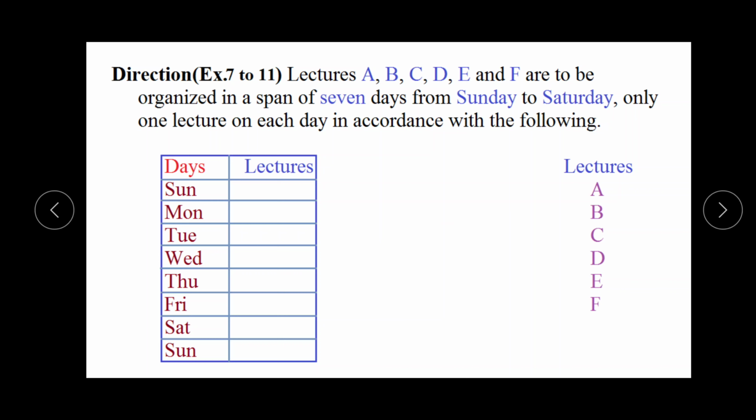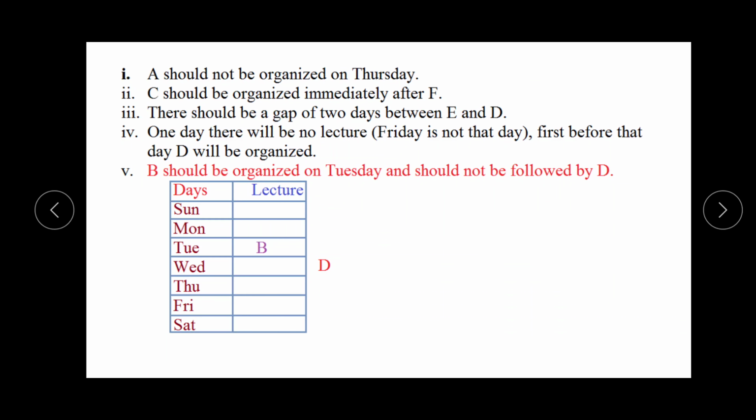From Sunday to Saturday. It means we will arrange the days from Sunday to Saturday. Not Sunday to Sunday, Sunday to Saturday. We cannot start from Monday. We cannot start from Tuesday or any other day. If we start counting from Sunday, it will finish at Saturday, not at Sunday. So this is the group of 7 days and this is the group of 6 lectures.